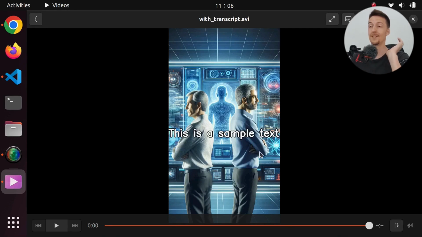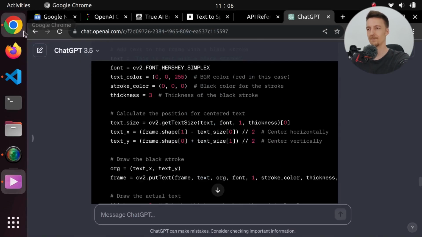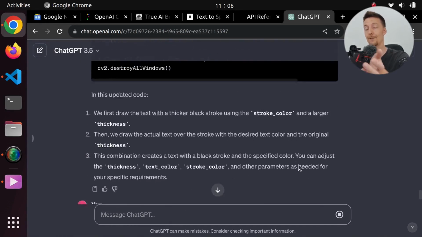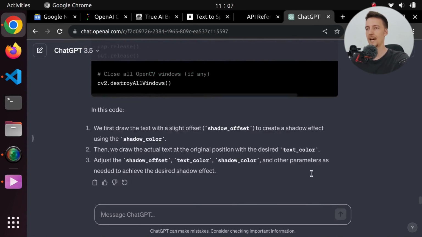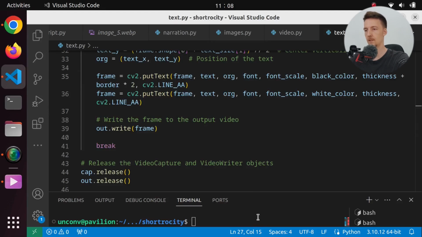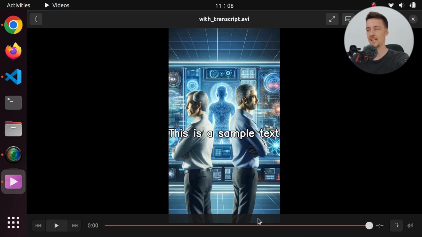Okay, now what would be really cool is if we could add a shadow, but that's probably very difficult. Let's ask ChatGPT. Can I add a shadow to the text? Now, of course, I can just move the text a little bit, and that might be in fact what ChatGPT says. Yes, you can create a shadow effect by drawing the same text multiple times with a slight offset in a darker color. So maybe I will skip this part. Let's just try to make the text change as the narrator is speaking.